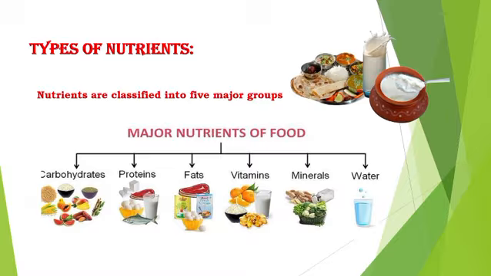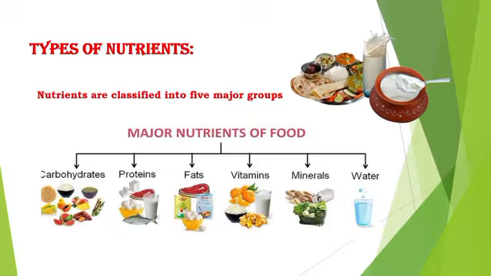For our body functions, these carbohydrates, proteins, fats, minerals, and vitamins are very important for our daily life processes. Got it? Like to play, to run, to move, to grow. It is very important.